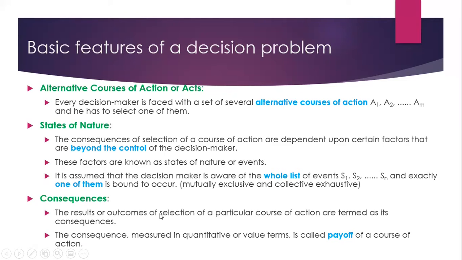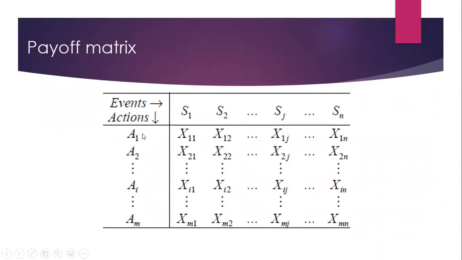Consequences: the result or outcome of selection of a particular course of action is termed its consequence. The consequence measured in quantitative or value terms is known as the payoff of a course of action. So we can make a table out of these.